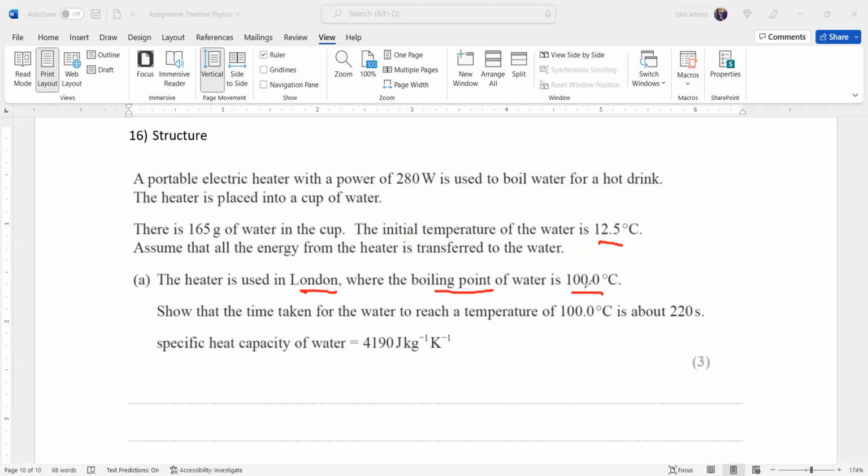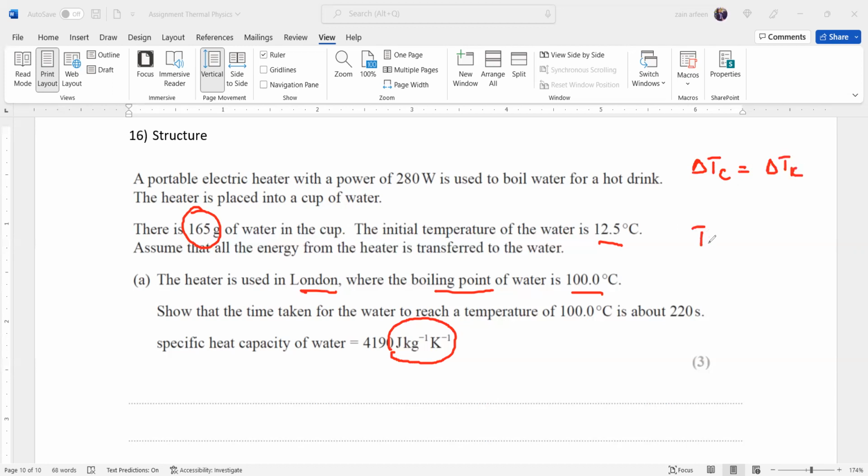The specific heat capacity is 4190 joule per kilogram. This is an important part: if the specific heat capacity is given in joule per kilogram Kelvin, you should have the mass in kilograms, and the temperature should be in Kelvin as well. But normally, when we are calculating a temperature change, we don't have to convert the units. The reason is that the temperature change in degrees centigrade is always the same as the temperature change in Kelvin.